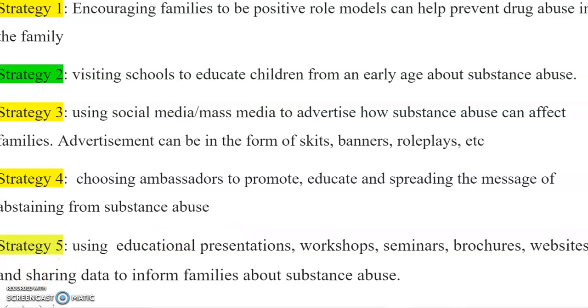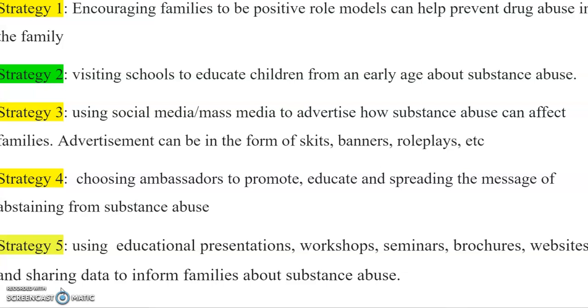Now, for this question, I have identified a number of strategies that the Association for the Protection of Families can use to reduce substance abuse in a family. So even though the question asks you for 3 strategies, I have given you about 6 strategies so that when studying for your examination, you will have a variety of answers that you can choose from.